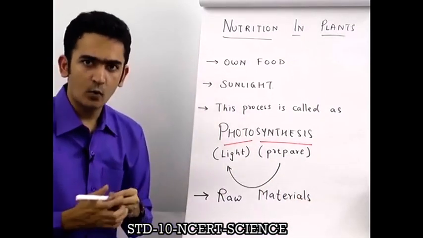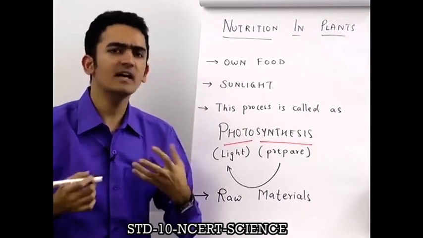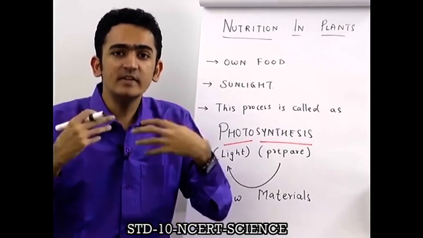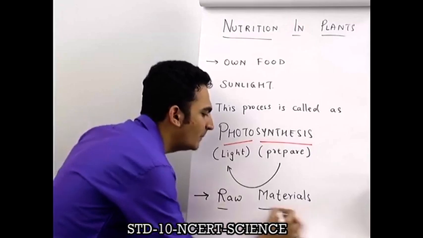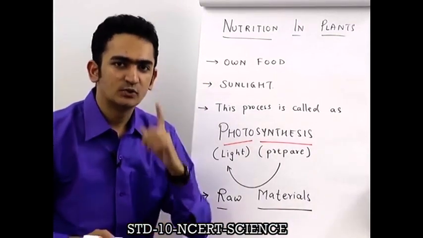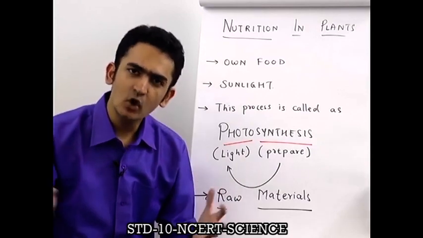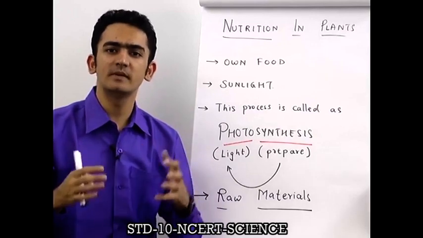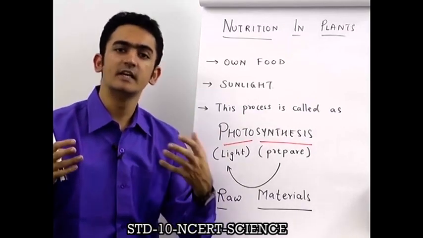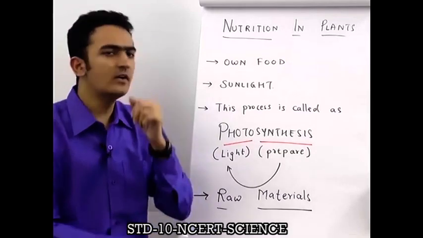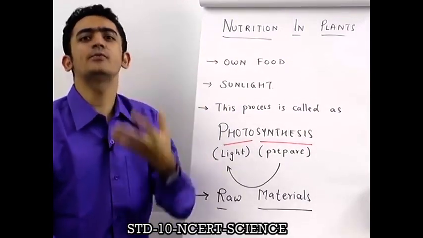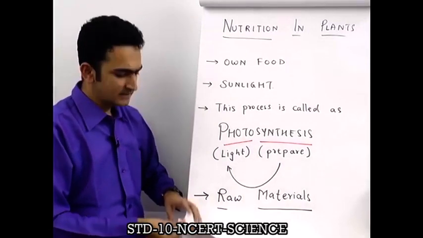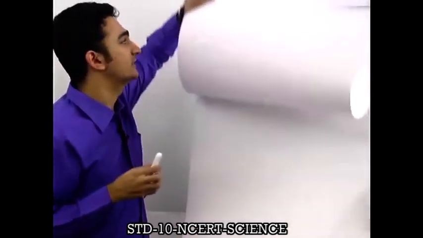Okay, so now plants prepare their own food, अपना खाना खुद बनाते हैं, very good. But don't you think in order to prepare their own food, they will also require some raw materials? Exactly. So now let us understand what are the raw materials which plants need to make their food. Just like to make a sandwich, your mother requires vegetables, bread, chutney, butter, cheese, etc. Similarly, plants, for preparing their food, they need some raw materials. Let us now understand the raw materials required in photosynthesis.